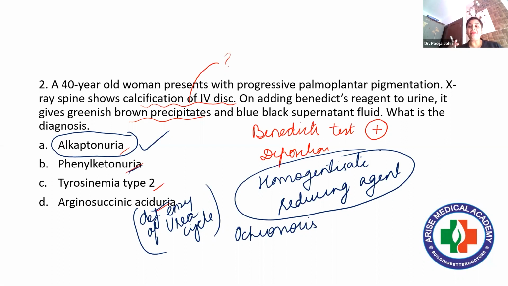And there is again a very important thing about enzymes: you should know the spellings. Most of the students commit blunders in the definitions and in the spellings also. If I say synthase, and if I say synthetase, there is a big difference between synthase and synthetase, right?